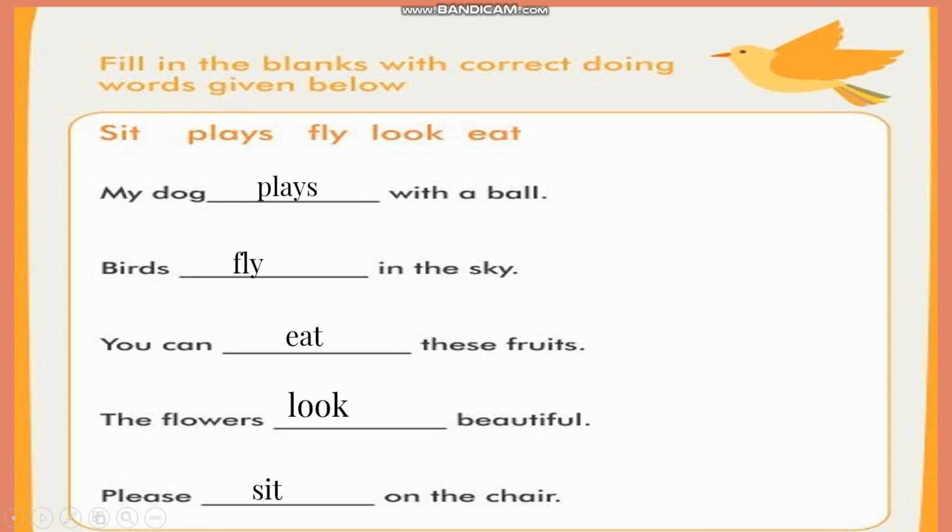Okay, I hope children you have understood what are verbs. Now we'll be doing a few more exercises with you in class.